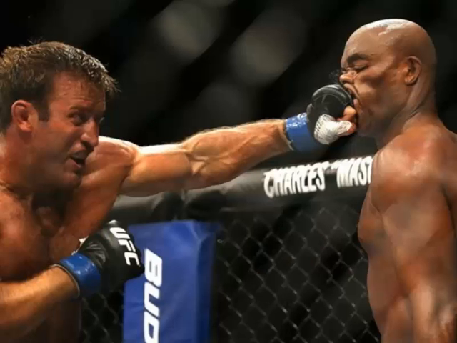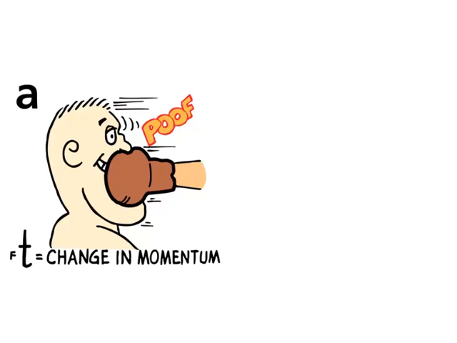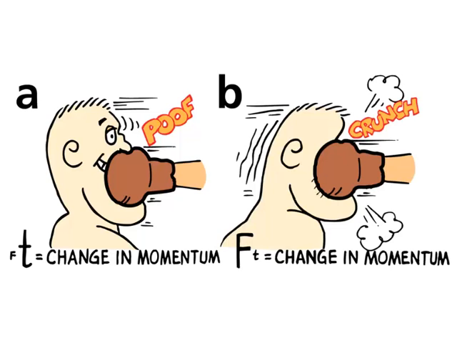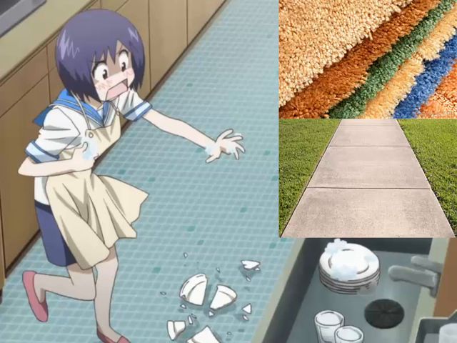The impulse provided by a boxer's jaw counteracts the momentum of a punch. In picture A, the boxer moves away from the punch. In picture B, the boxer moves toward the punch. Bad idea. A glass dish is more likely to survive if it's dropped on a carpet instead of a sidewalk. The carpet has more give. Since time's longer hitting the carpet than hitting the sidewalk, a smaller force results.